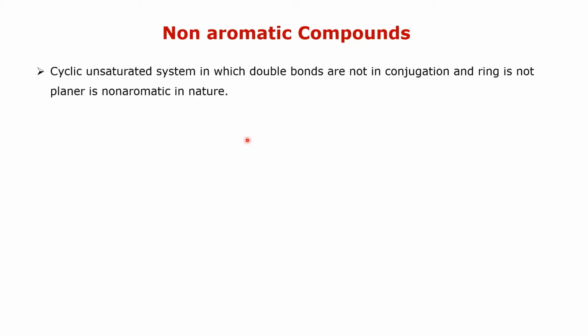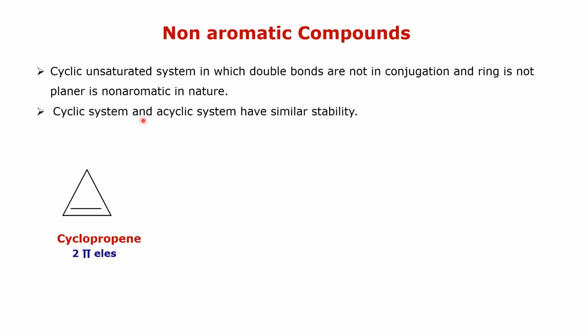Then we see non-aromatic compounds. A cyclic unsaturated system in which double bonds are not in conjugation and the ring is not planar, such compounds are considered as non-aromatic compounds. That is, the system is unsaturated, but double bonds are not in conjugation. In that case, the cyclic system and acyclic system have similar stability.